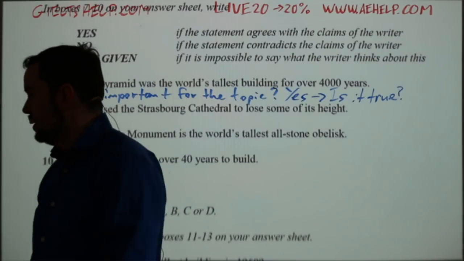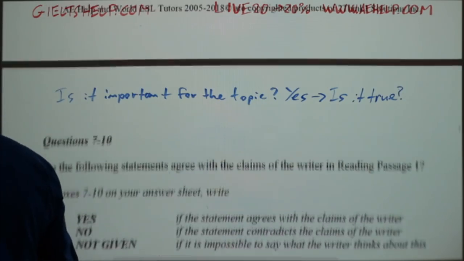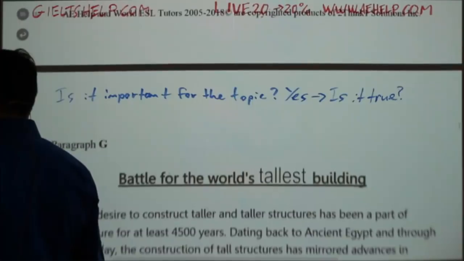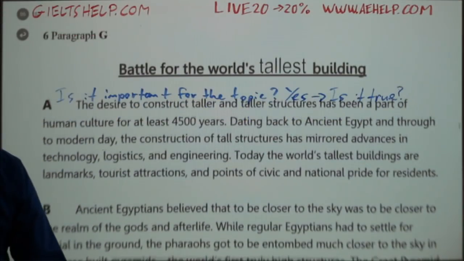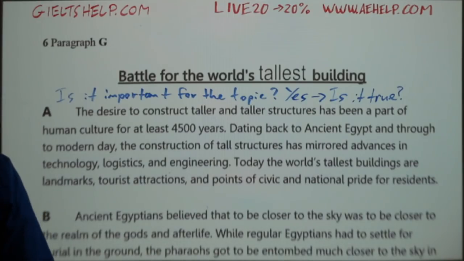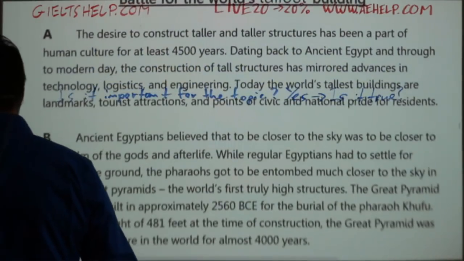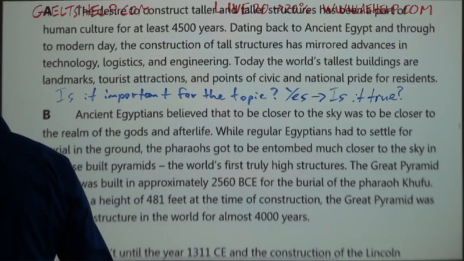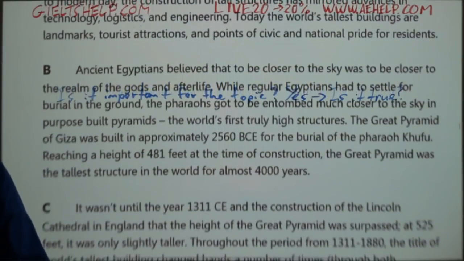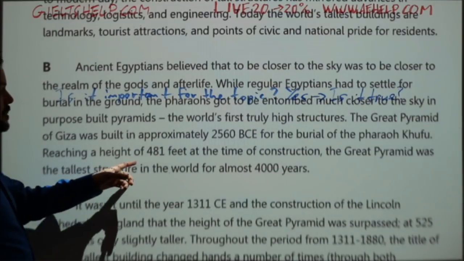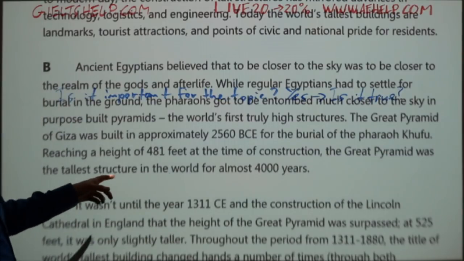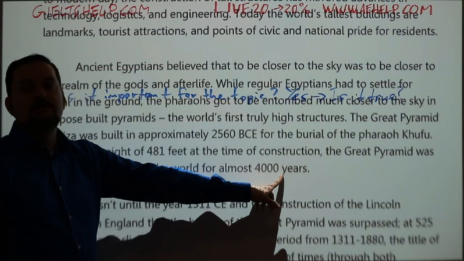Yes, I do believe it was 4,500 years. I mean, we don't need to look for all of these answers. We should remember what we read. But here you see it says, let's see, I believe it says that it is. So here we go. Reaching a height of 481 feet at the time of construction, the Great Pyramid was the tallest structure in the world for almost 4,000 years.